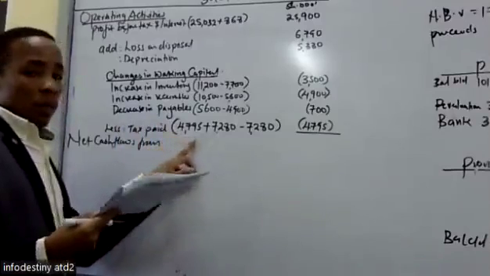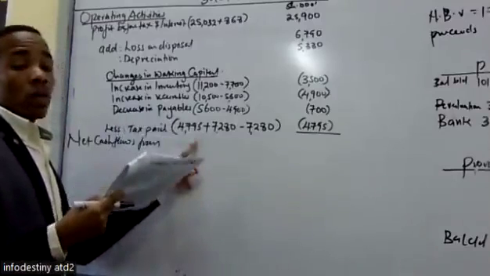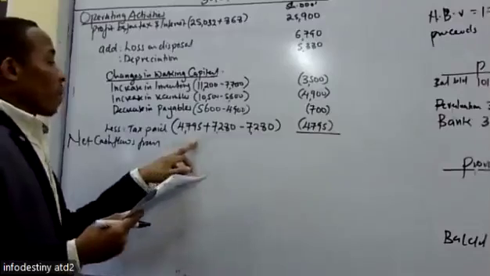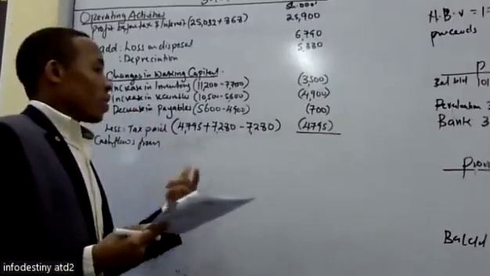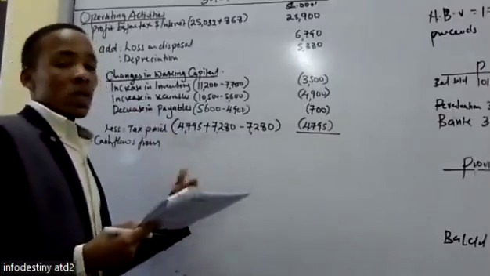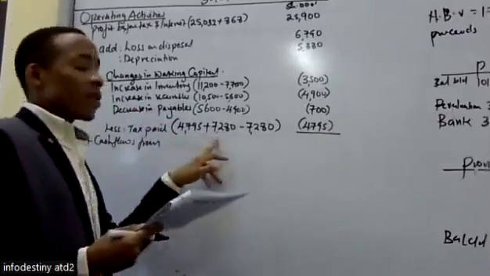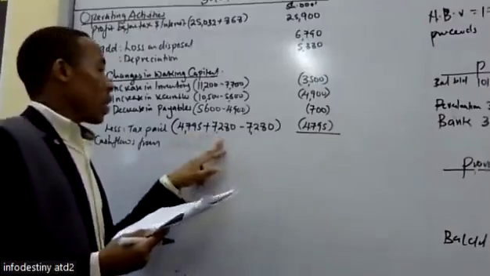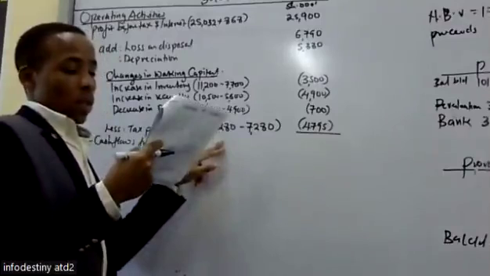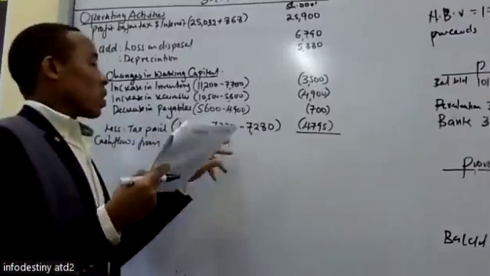We have the tax payable. Then we add the tax which was charged at the year profits during the year, the tax charged in the income statement. We add the two. The tax charge in the income statement is 7280.